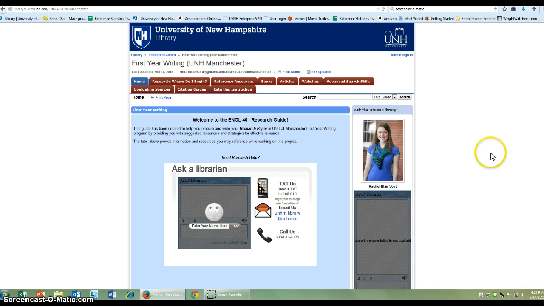Okay. On this first page, as you can see, you have information on how to reach us at the library. You can send us a text if you want to reach us that way. You can chat with us, you can email us, or give us a call right here. Do not hesitate, please, to ask a librarian for help at any step of your research process. That's what we're here to do. We're here to help you.